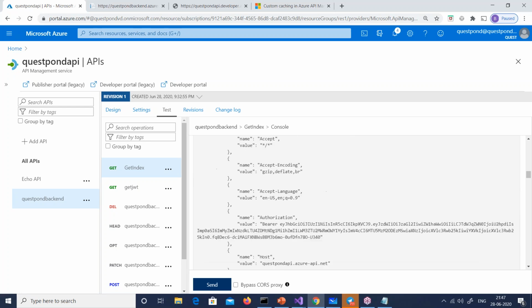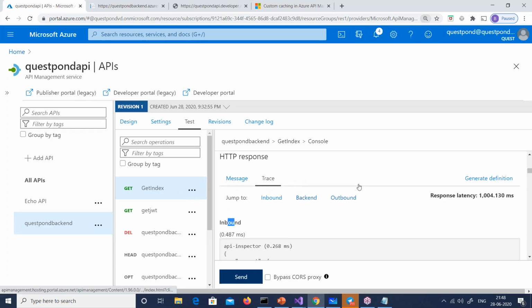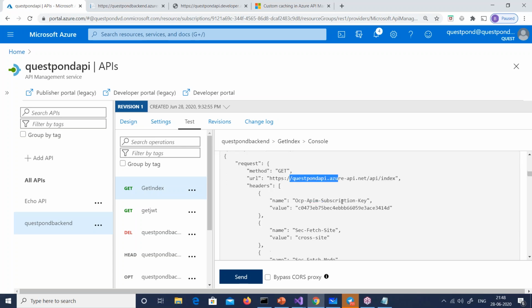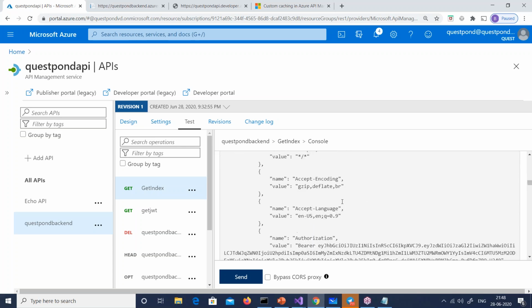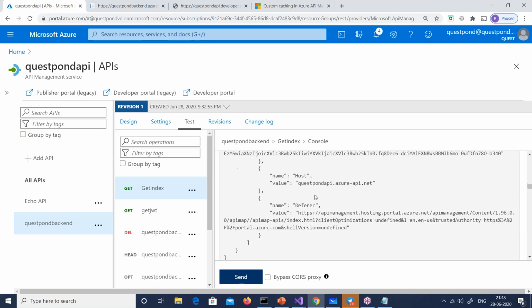The trace gives you a lot of good information. First thing, inbound rules. Look at this. How do you read the trace? Let me try to maximize this. Inbound. This is all inbound, right? So first thing, it has hit the front end API, not the backend API, right? From there, he has got this token, right? Good.